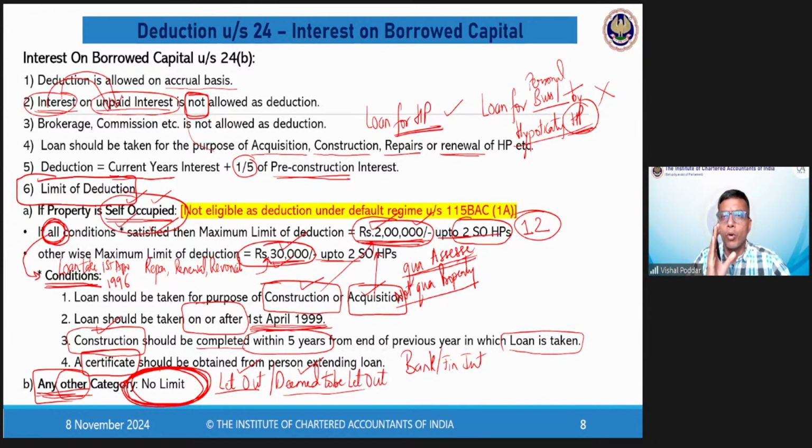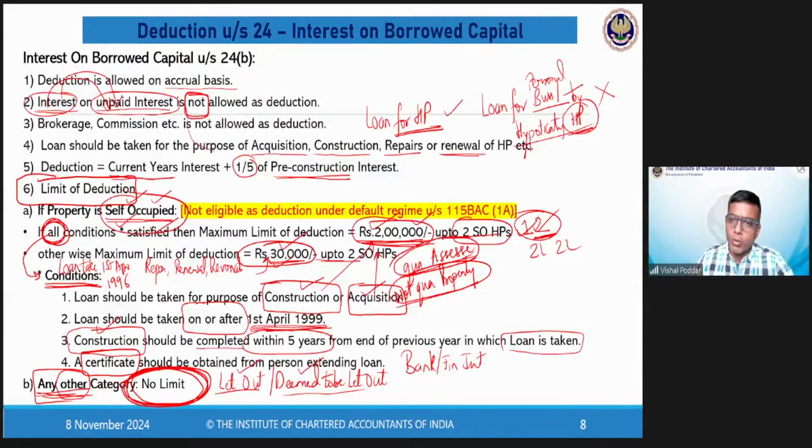That is, once you are doing a computation, let us say you are the assessee whose computation is done, you are eligible for this limit. Whether it is 1 property, still you are eligible for the entire 2 lakhs. Whether it is 2 properties, still you are eligible for the entire 2 lakhs. It means the limit is per assessee. It is qua the assessee and not qua the property. Because had it been qua the property, and if you are having 2 properties, then you should have a limit of 2 lakhs twice.